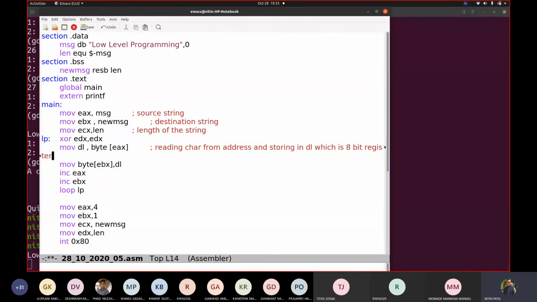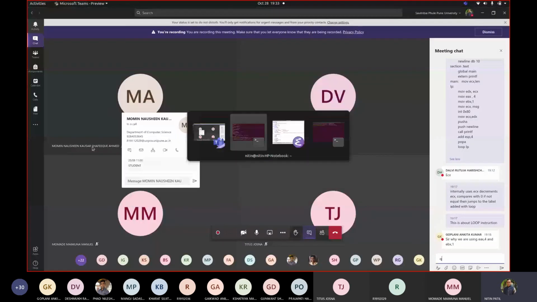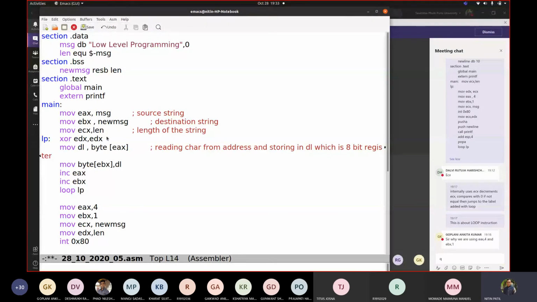If I don't write this byte, it will give me a size mismatch error, because EX is 32-bit and DL is 8-bit. You must have heard about something called typecasting. This kind of typecasting helps us pass the values.